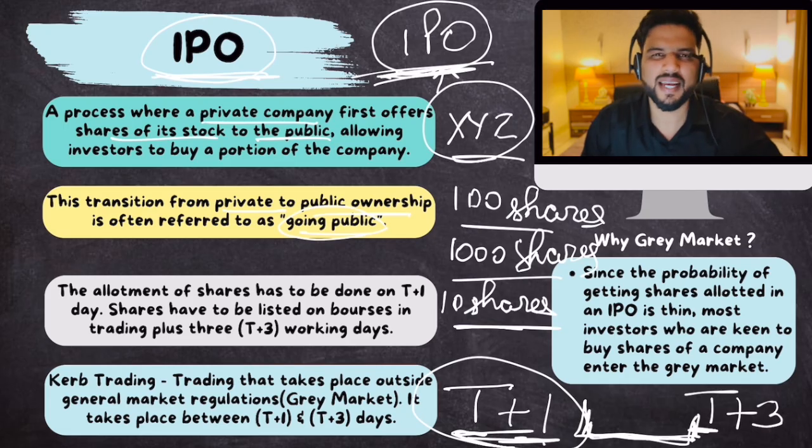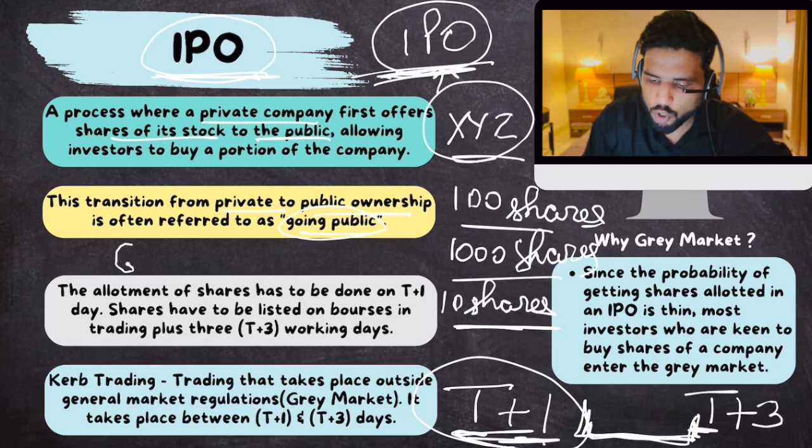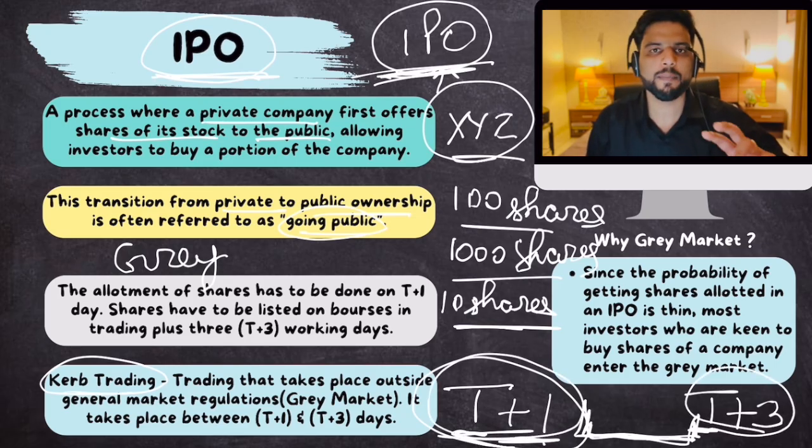1,000 shares and tell him, please informally give me 2 more shares. Okay. So this transaction will happen, but this won't be formal transaction. It will be called gray market transaction. Okay. Or curb trading. Right. And this happens a lot because there is a lag between T plus 3 and T plus 1 day. There is a lag between allotment of shares and listing of shares.